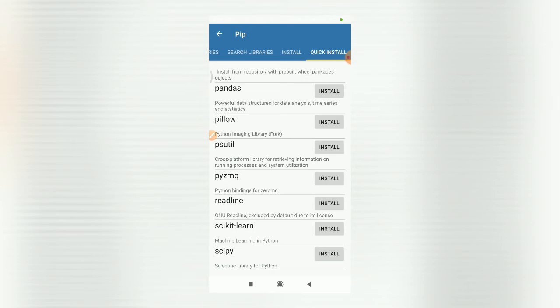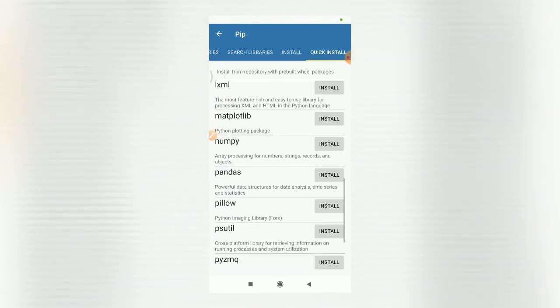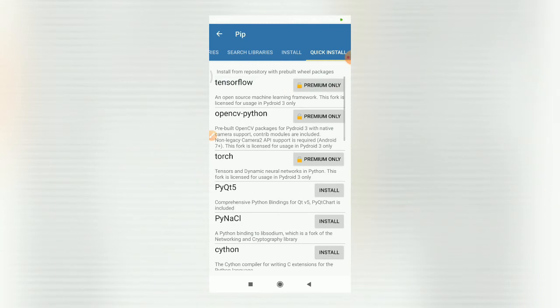Right now I don't want to work with any of these libraries, so I will skip the installation. If you want, you can install it later on. You will be able to install any of the given list of libraries. So the PIP option is important, which allows us to manage libraries and packages for Python.